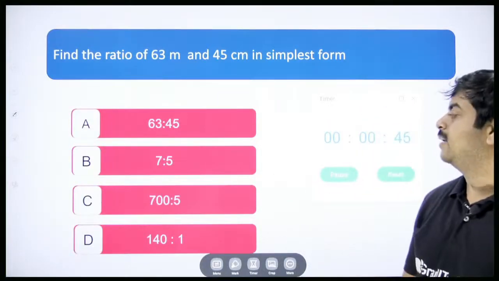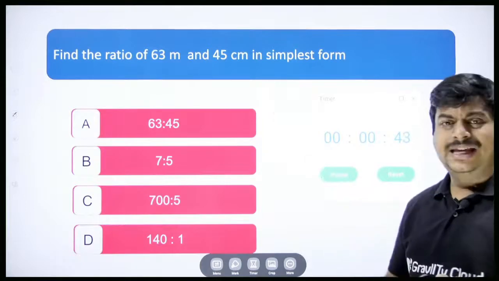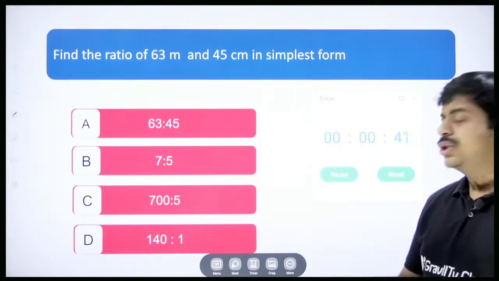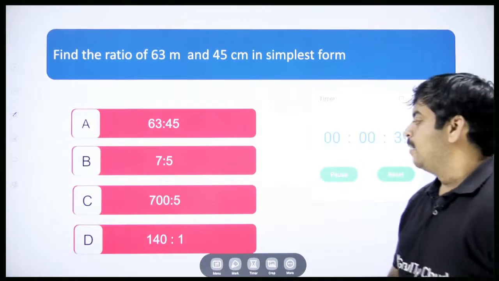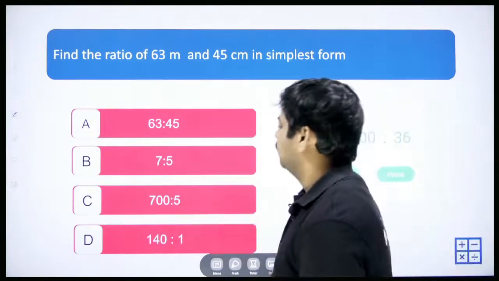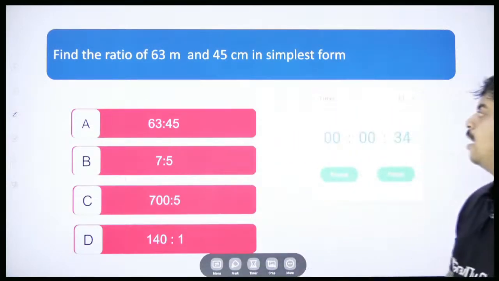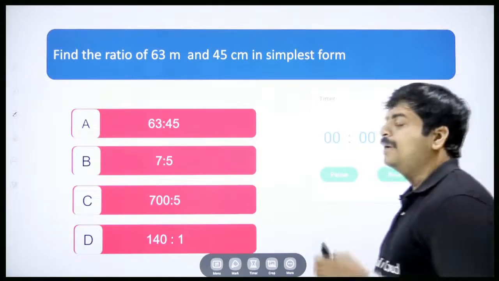63 and 45. The ratio is 63 is to 45. I think option A maybe matches that. I don't know, but from where this 700, 140, everything came, I still don't know. Let's see that. Find the ratio in its simplest form.